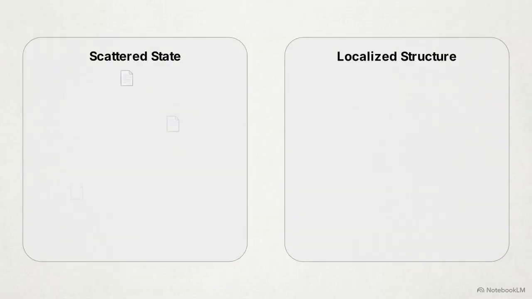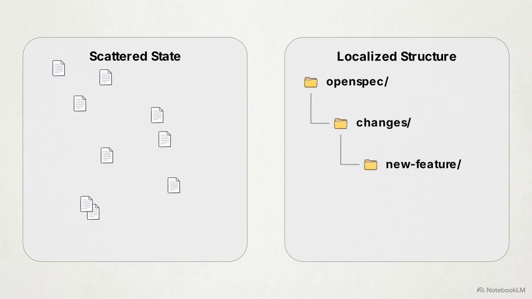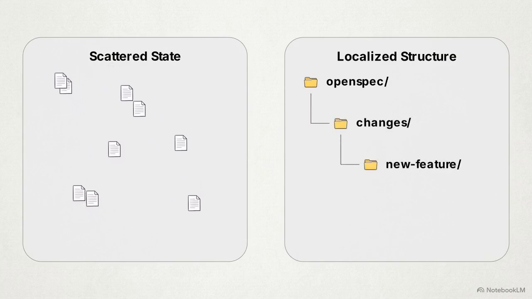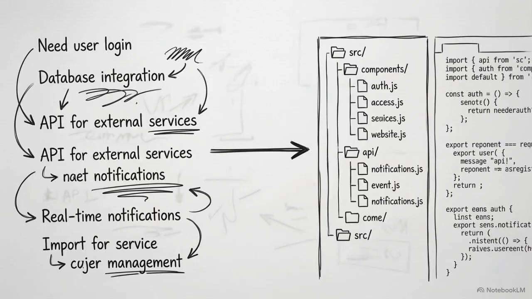This diagram shows the transition from a scattered state to a localized structure. Instead of isolated data points floating in a project root, every asset is pulled into an organized hierarchy labeled OpenSpec/changes. This centralized directory structure bridges the input-output gap between human and machine. It acts as the foundational substrate required to run a closed-loop autonomous pipeline.